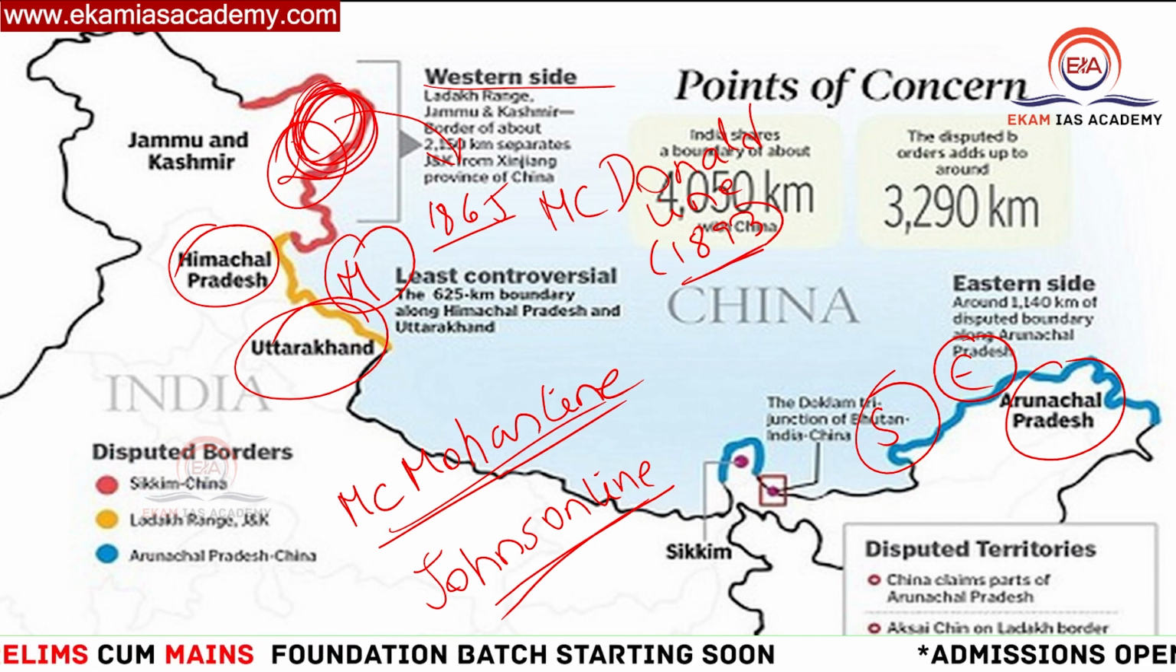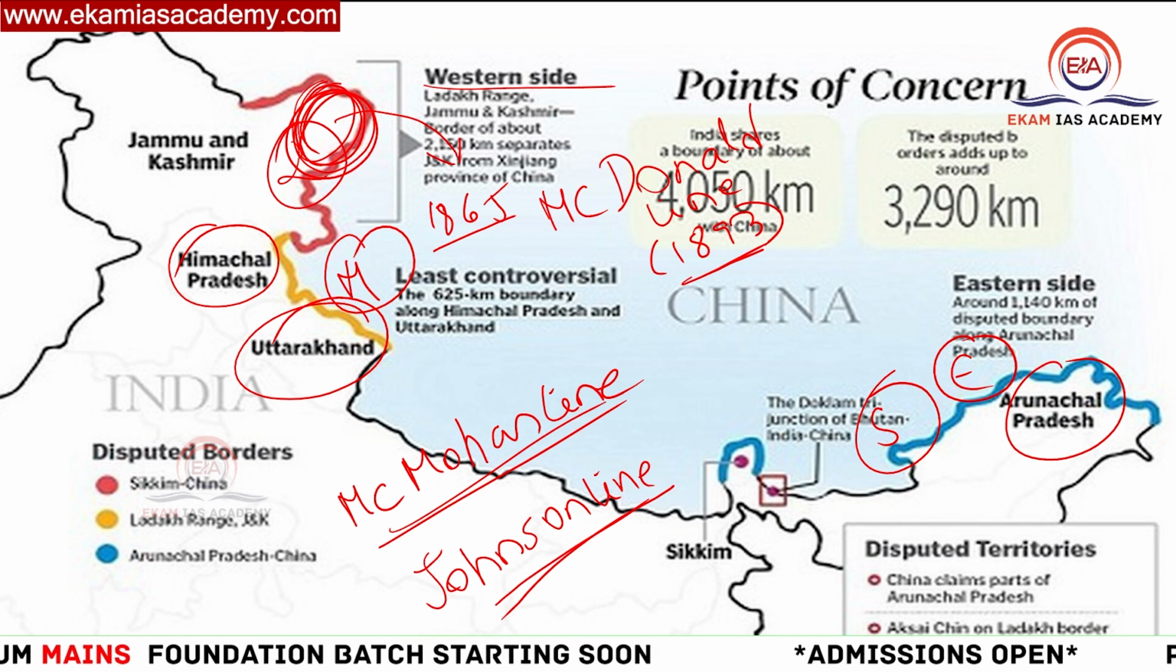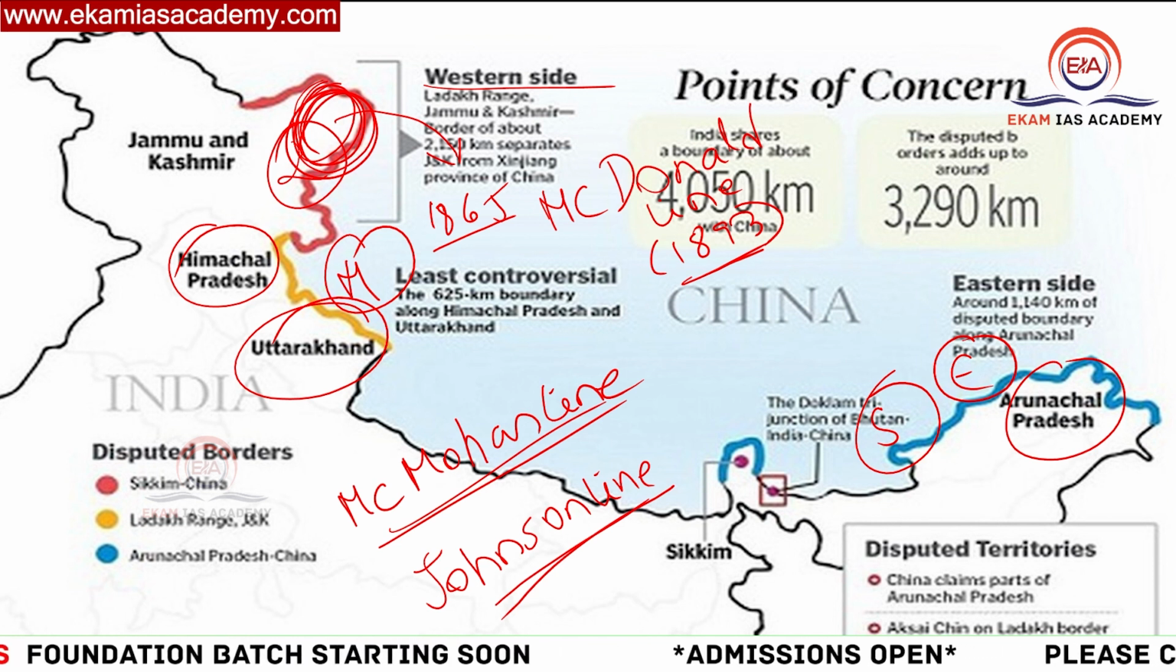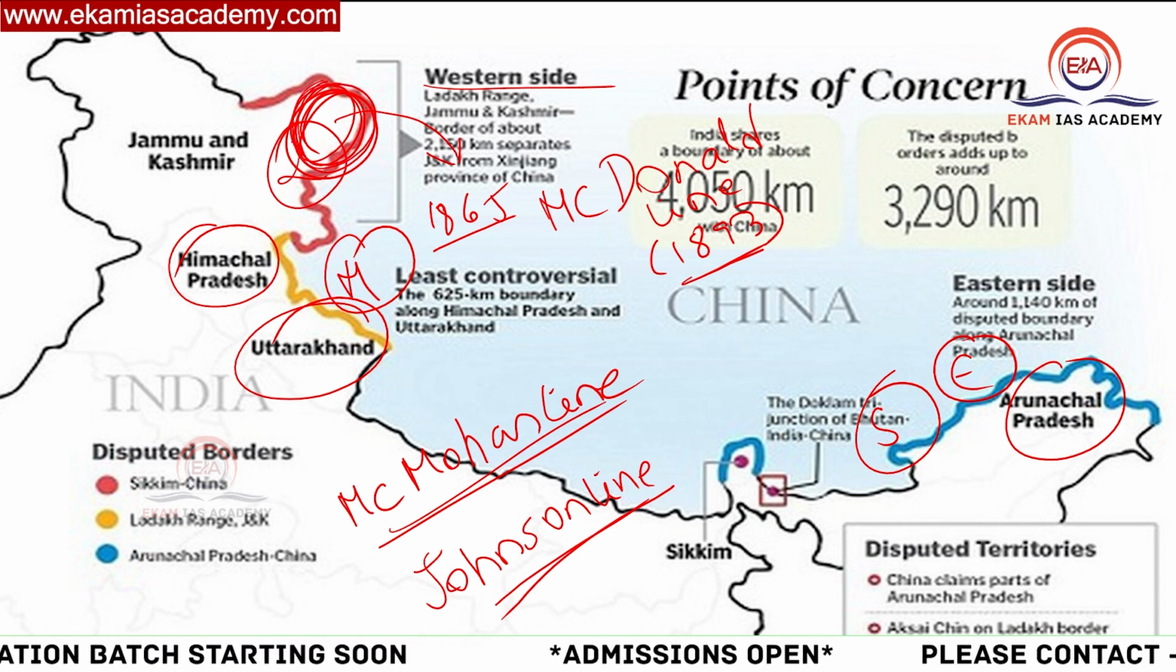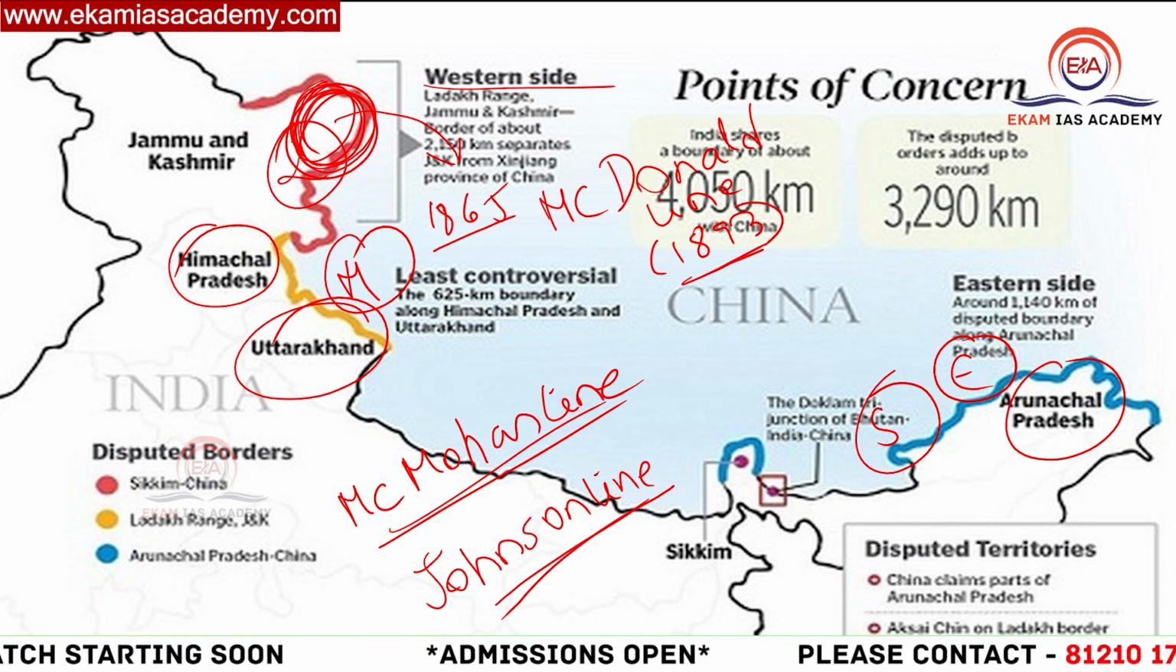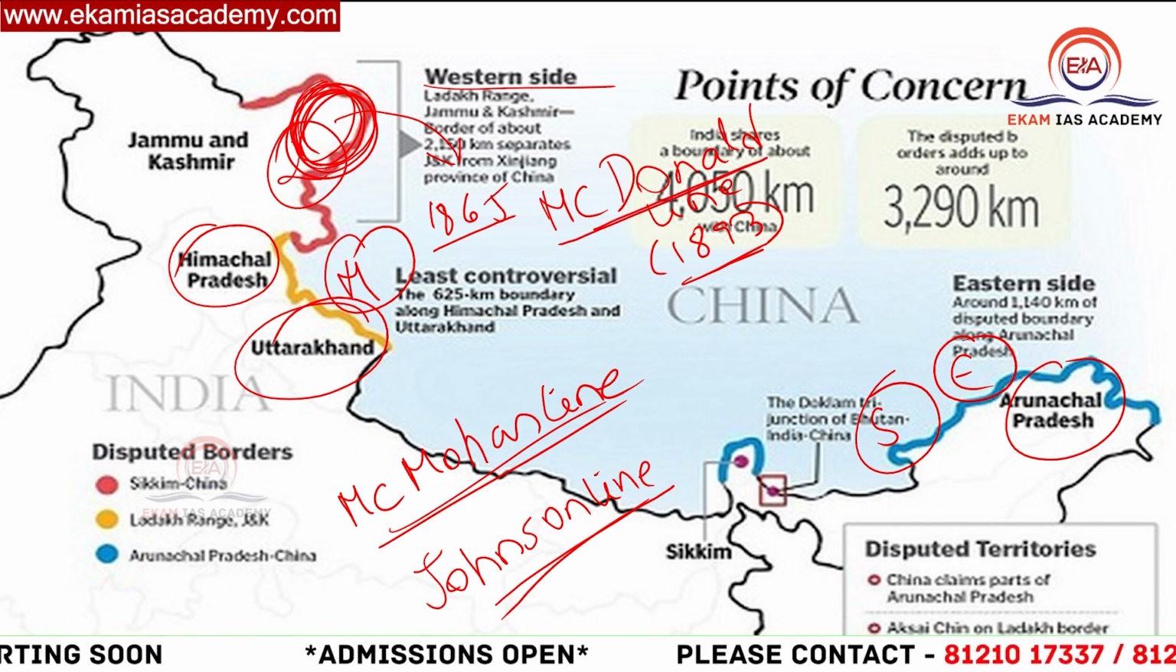But the Johnson line demarcates Aksai Chin as Indian territory. This is a basic difference you need to know. This is with respect to the western sector. We have the McDonald line or the Johnson line. India is accepting the Johnson line. China is accepting the McDonald line.